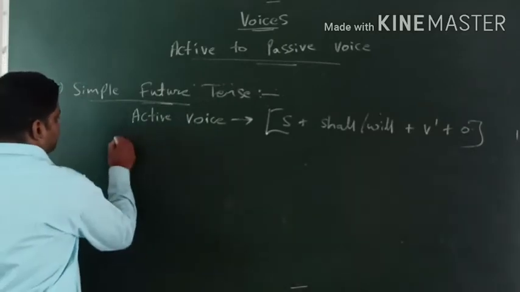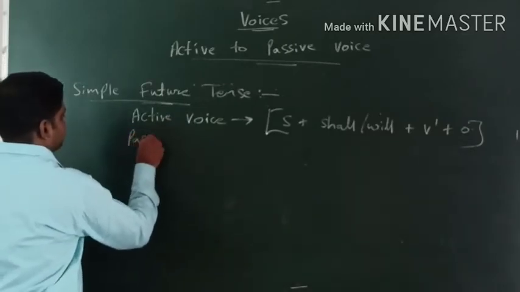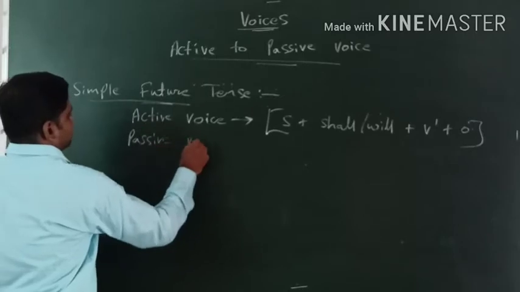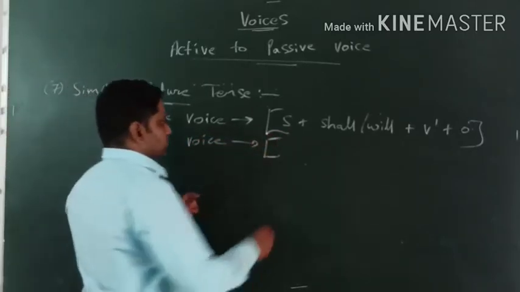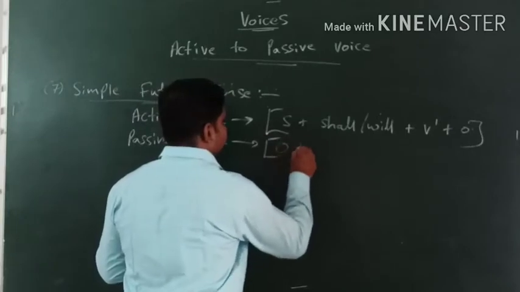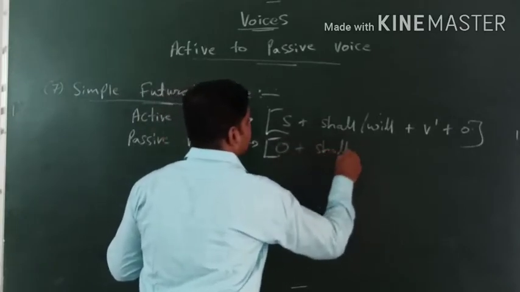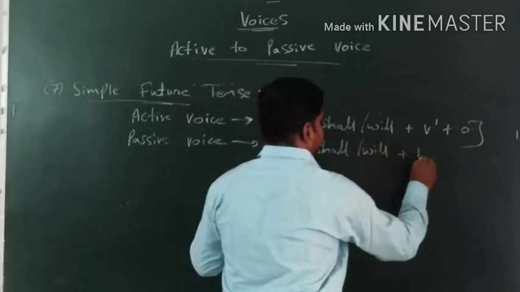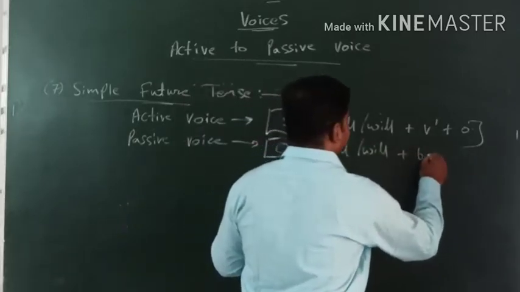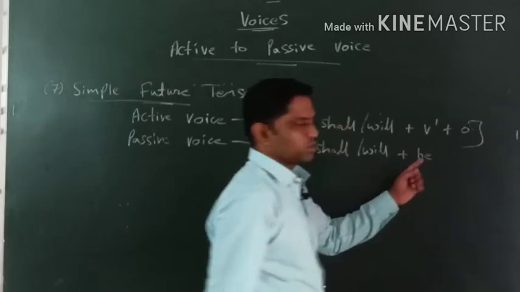Okay, so what would be happening in passive voice? Let's check out passive voice. Passive voice में क्या होगा देख लेते हैं. Okay, so passive voice obviously starts from object. Object plus shall/will plus be. Now here we will take the support of helping verb. That's called be.